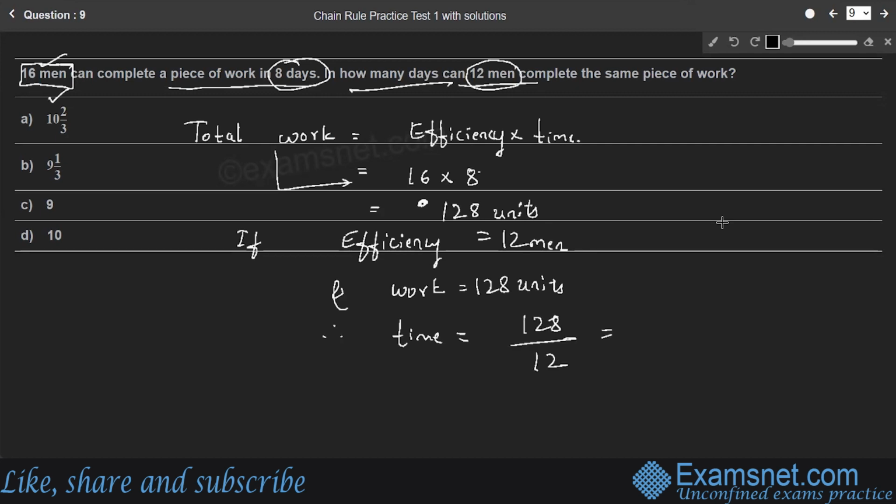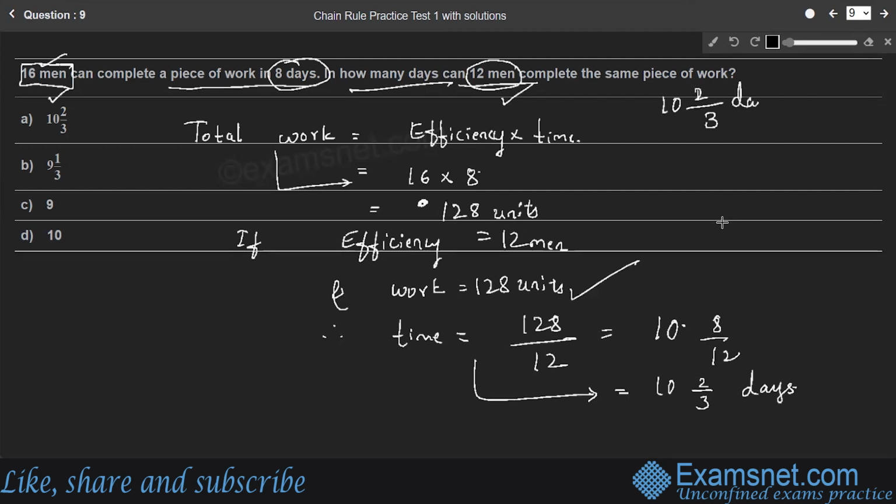So which is 128 by 12, which means 10 integer 8 by 12, right? So which is nothing but 10 integer, 4 into 2, 4 into 3, right? 10 integer 2 by 3 days will be taken by them to complete 128 units of work, right? So the number of days taken by them is 10 integer 2 by 3 days. Therefore, option A is the right answer.